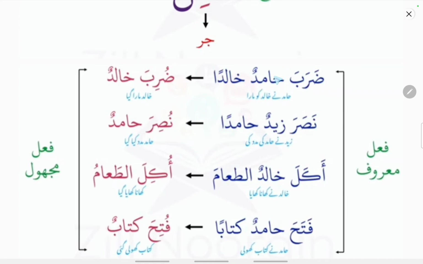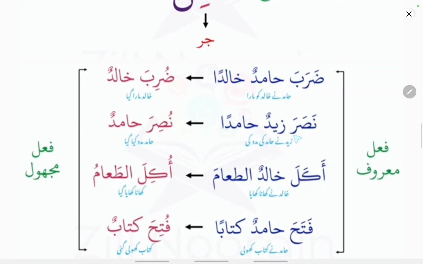Here in daraba hamidun khalidan, Hamid is the doer of the action. Hitting is the action. Hamid hit Khalid. So Hamid is the doer of the action. In duriba khalidun, Khalid is the receiver of the action. In the passive form, Hamid is not mentioned. So in the passive form, the doer of the action is not known, whereas in the active form, the doer of the action is mentioned.